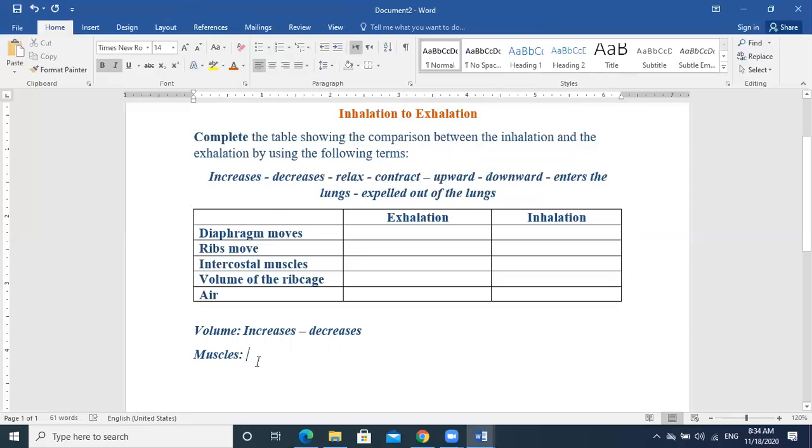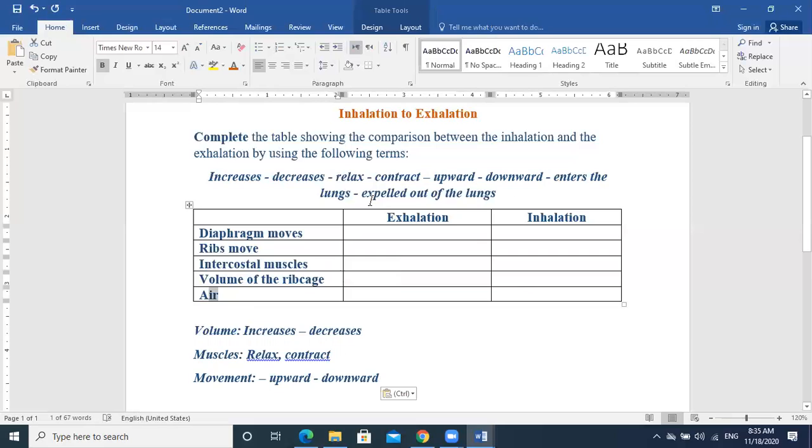Excellent. When you talk about the movement, then the diaphragm moves upward and downward. And the air either enters the lungs or is expelled out of the lungs, right?